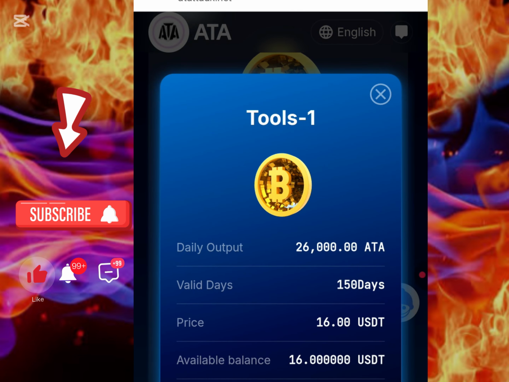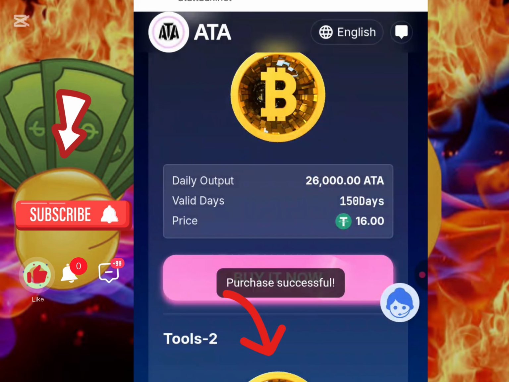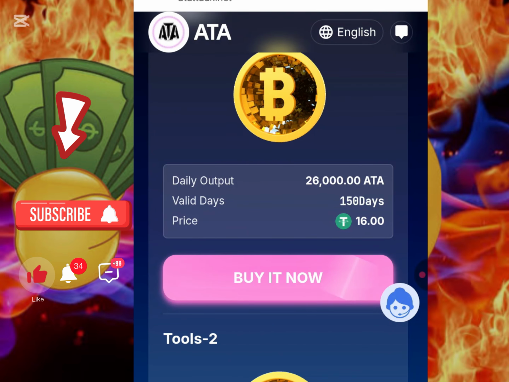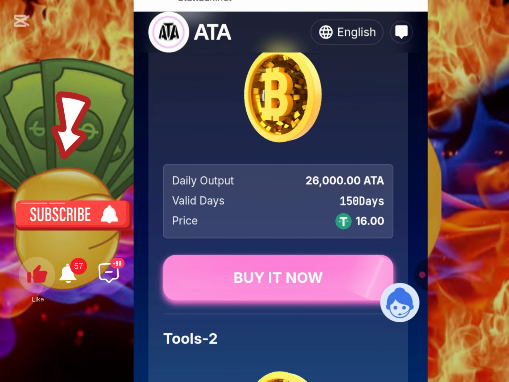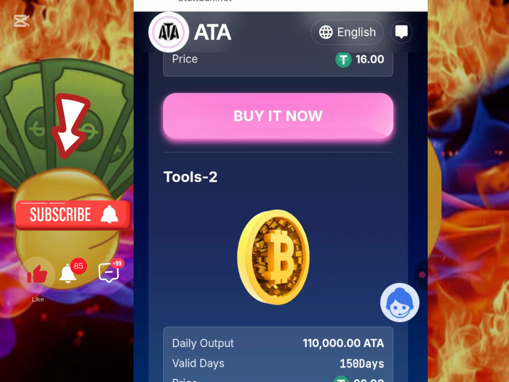Right now there are different options, so if you click on buy now, what you're just going to do here is click on buy it now, right? So I'll click on buy it now. You can see my purchase is successful. Now how was my purchase made successful? It is because I've already funded my account.